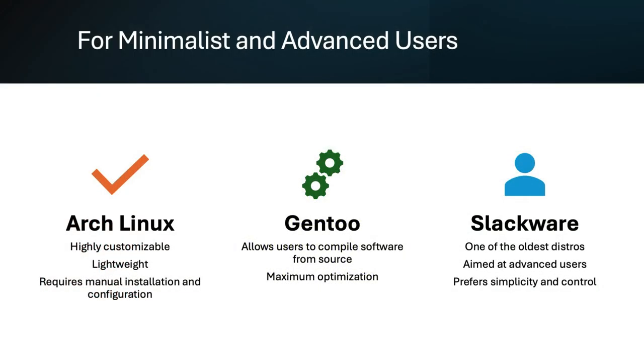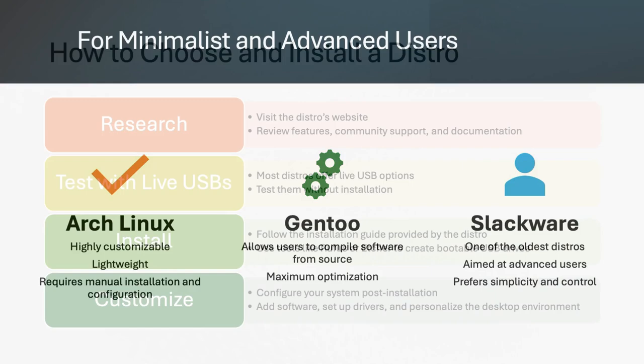Arch Linux is highly customizable and lightweight, but needs manual setup. Gentoo allows source compilation for optimization. Slackware, one of the oldest, is for advanced users preferring simplicity and control.